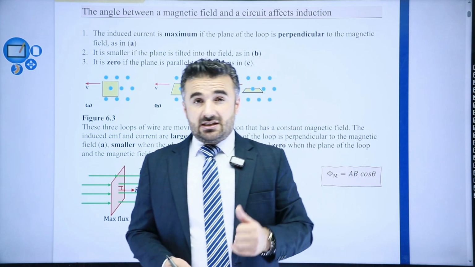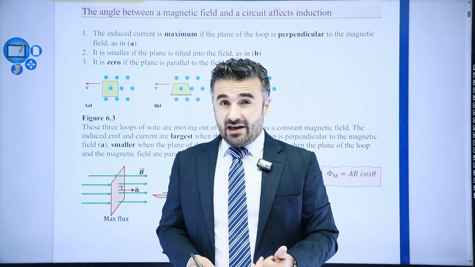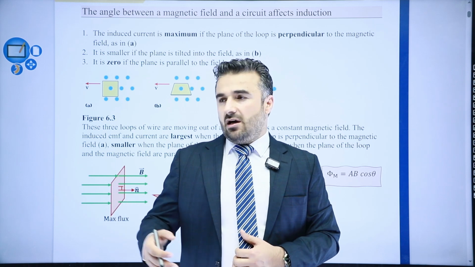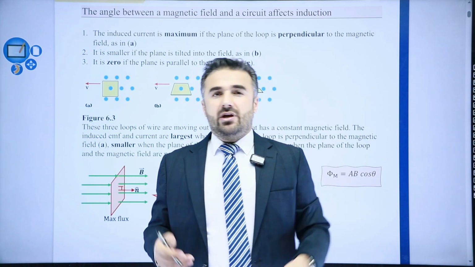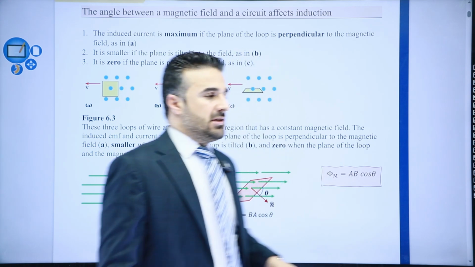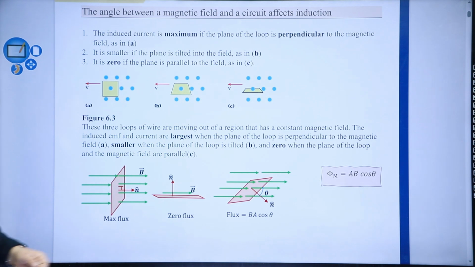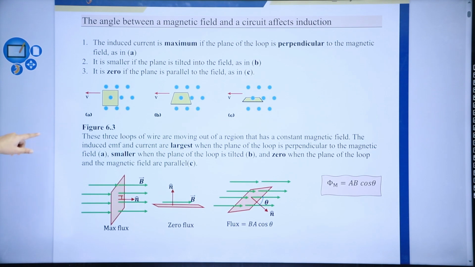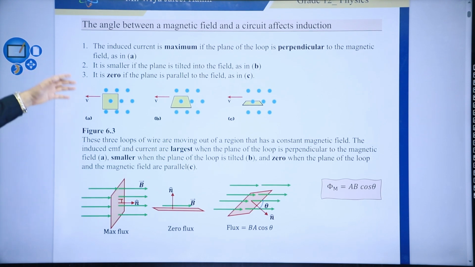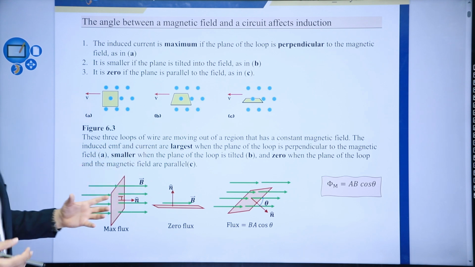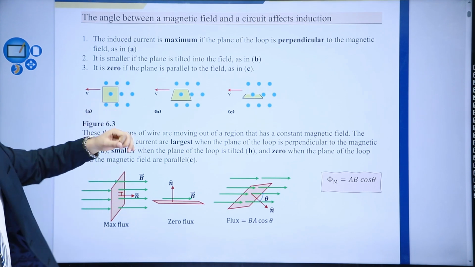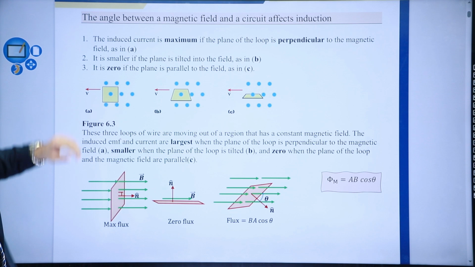And of course, the bigger the sine of theta, let's say from 0 to 90, the bigger the angle in this range, the bigger the induced electromotive force. All right, so take a look. Now the induced current is maximum when the plane of the loop is perpendicular to the magnetic field line.